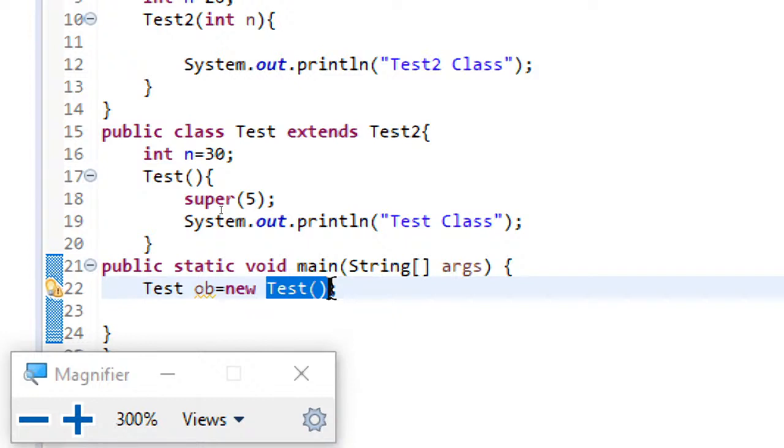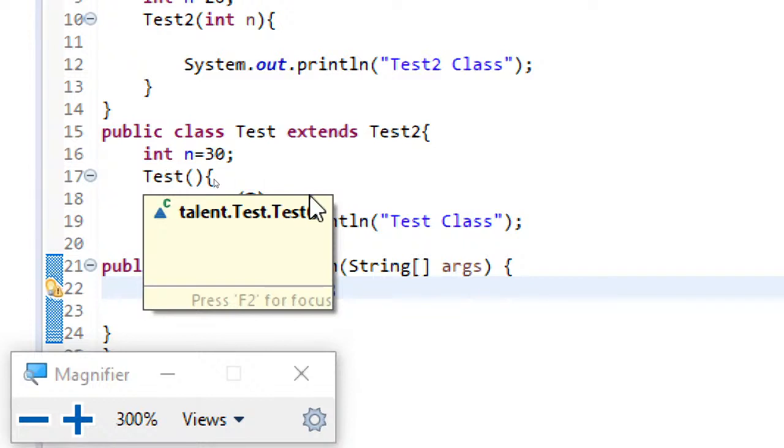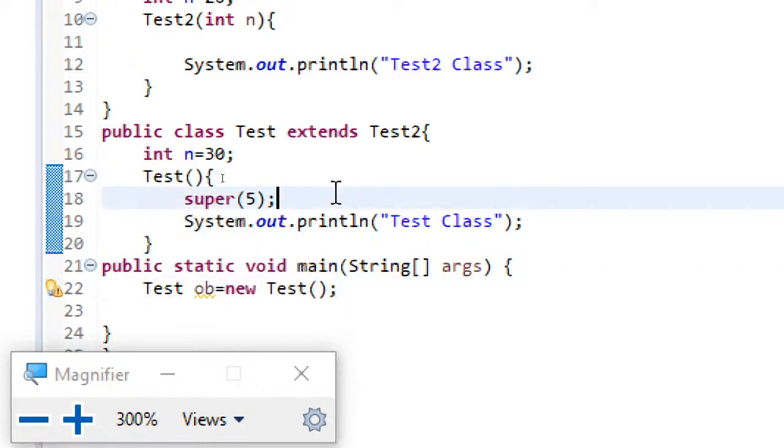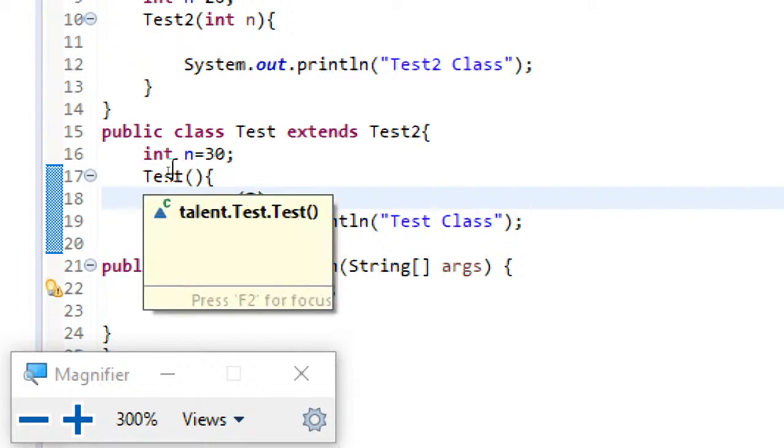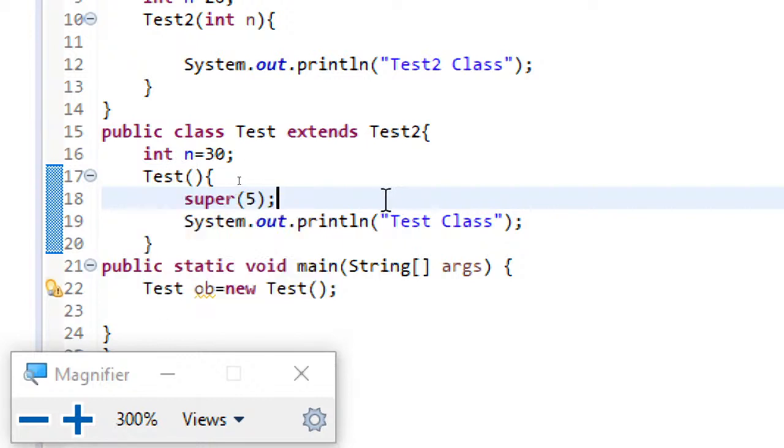But if the parent constructor is defined as expecting some argument, then the child constructor's first statement should be a call to the parent constructor. How will the parent constructor be called? By using super and the brackets, and within the brackets, arguments have to be passed as expected by the parent constructor. This is the point to be noted here.